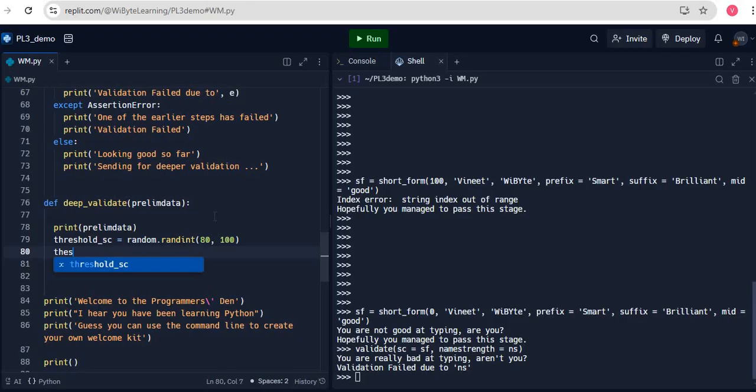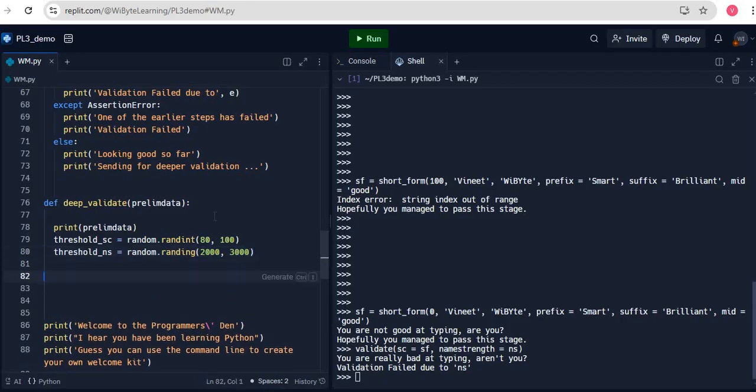And the threshold for name strength, again a random number, random.randint, let's say between 2000 and 3000. Again, these are just numbers, and you can play with them. I will print these two, threshold NS and threshold SC, without telling what they are, as though something really big is going on. So these are like some kind of internal data.